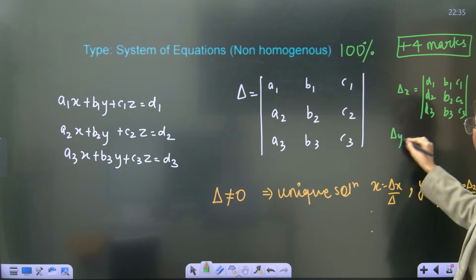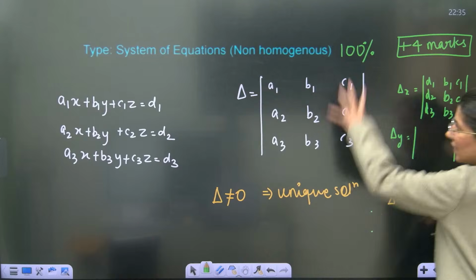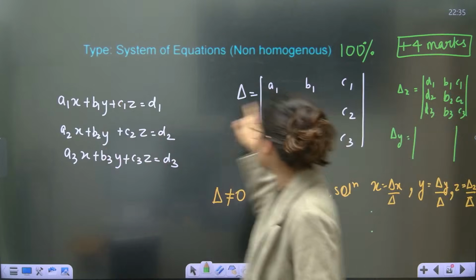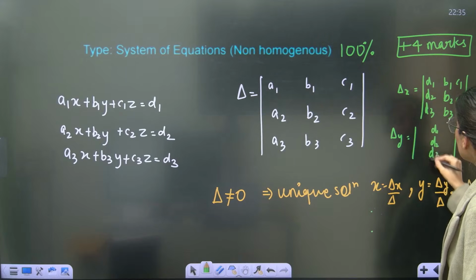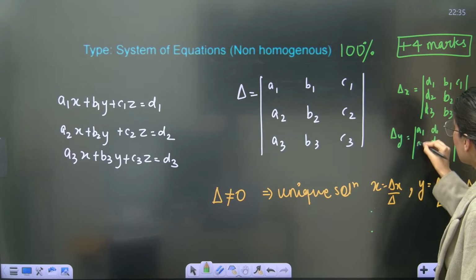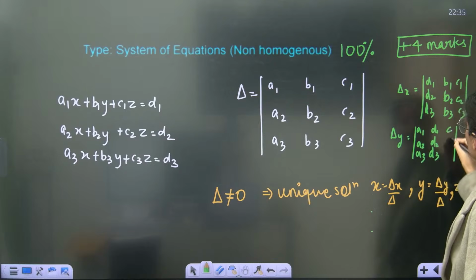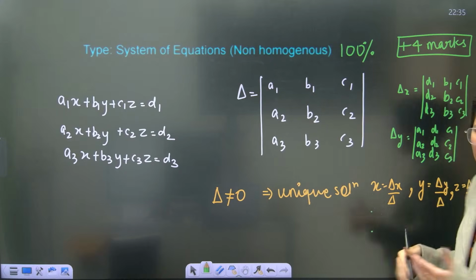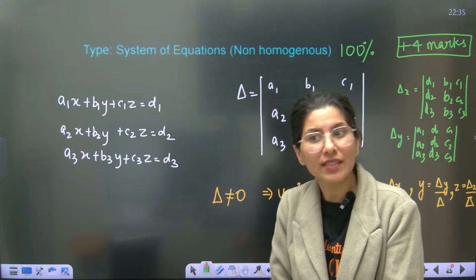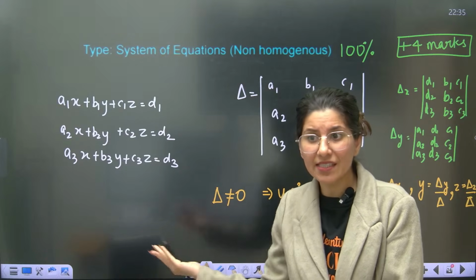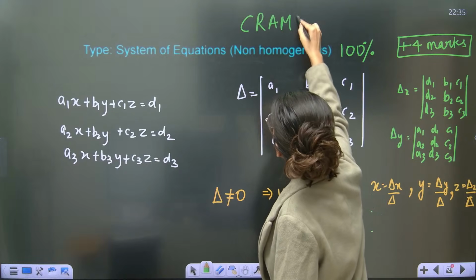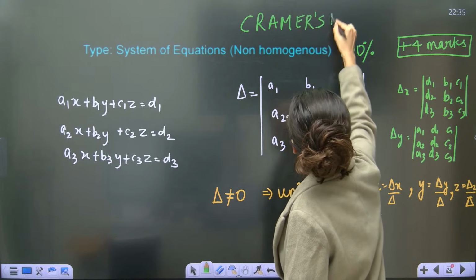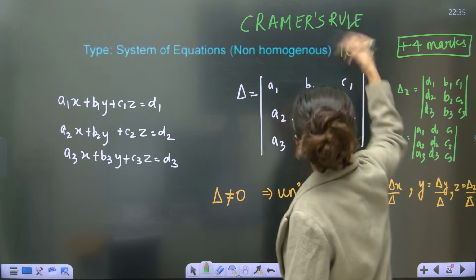Del y. In this main determinant, the coefficient of y is b1, b2, b3. This is the middle column. That will be changed by d1, d2, d3. Rest will be the same. This is a1, a2, a3, c1, c2, c3. And the same goes with del z. The c1, c2, c3 will get replaced by d1, d2, d3. Yes, definitely this is Cramer's rule which we are studying, Cramer's rule to solve a system of linear equations.